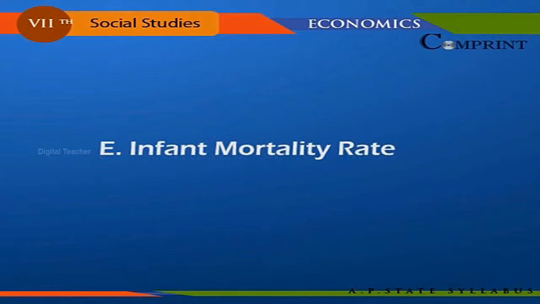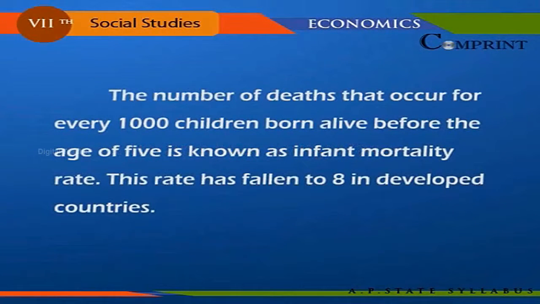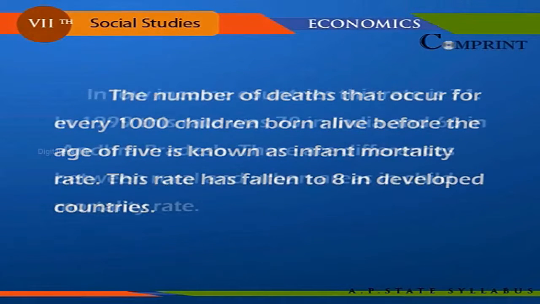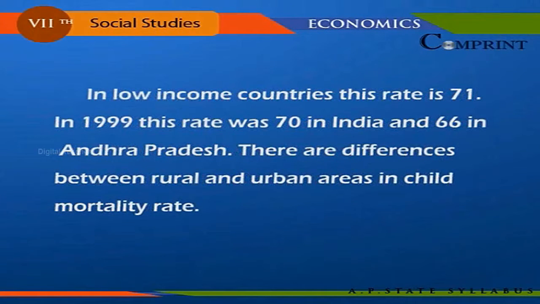Infant mortality rate. The number of deaths that occur for every 1,000 children born alive before the age of 5 is known as infant mortality rate. This rate has fallen to 8 in developed countries. In low-income countries, this rate is 71. In 1999, this rate was 70 in India and 66 in Andhra Pradesh. There are differences between rural and urban areas in child mortality rate.